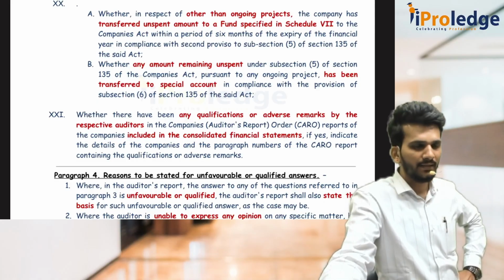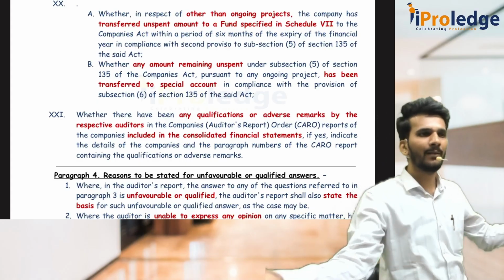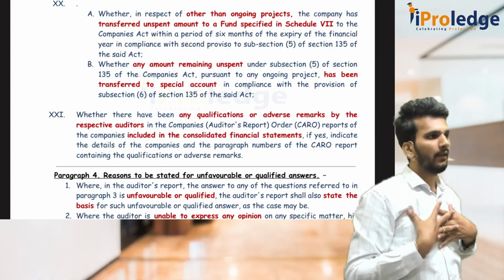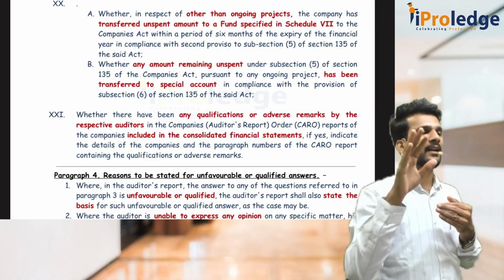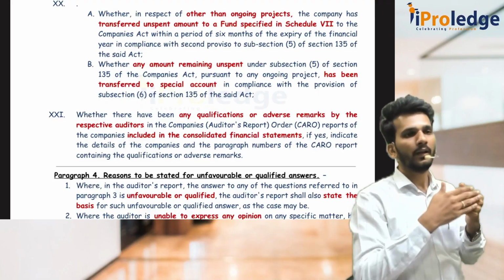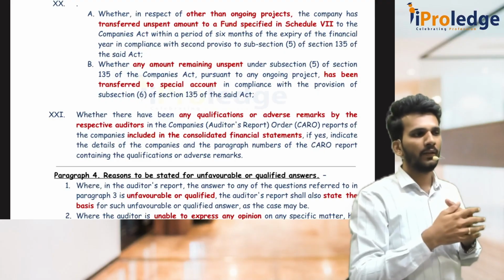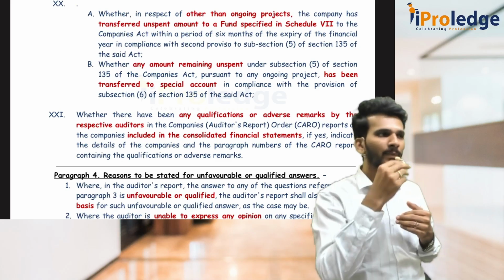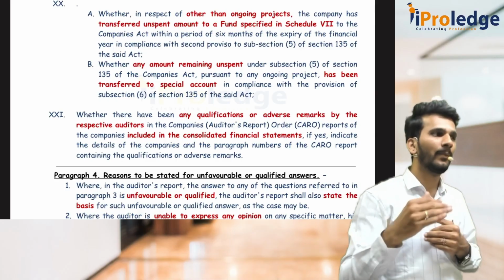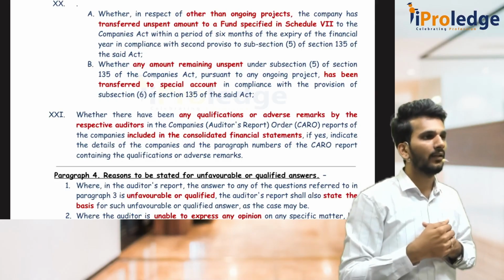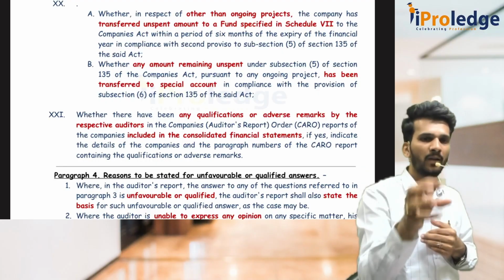Whenever I am preparing a CFS, I have to add the financial information, balance sheet, P&L, cash flows, SOCI and notes to accounts of all the companies put together and prepare my CFS. And when I say A company, B company, C company is already audited, their auditor has already given audit report along with CARO report. A company auditor told that yes, public deposits with respect to 73 to 76 not followed. Then the B company auditor tells that unspent amount of CSR not transferred to the IEPF account. Then C company auditor tells that there is a default in repayment of loans and advances. That means there are some qualifications under the SFS audit report of CARO.